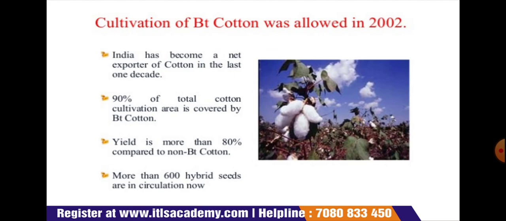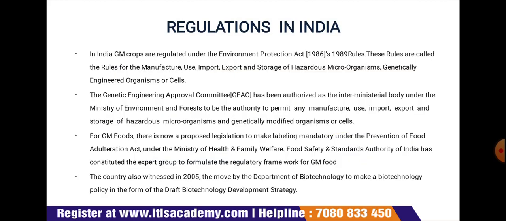Cultivation of Bt cotton was allowed in 2002. India has become a net exporter of cotton in the last decade, and 90% of the total cotton cultivation area is covered by Bt cotton. Yield is more than 80% higher compared to non-Bt cotton, and more than 600 hybrid seeds are in circulation now. So, how is it regulated in India?